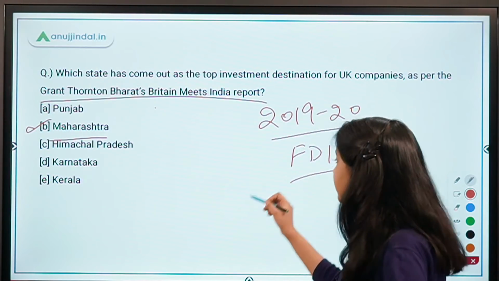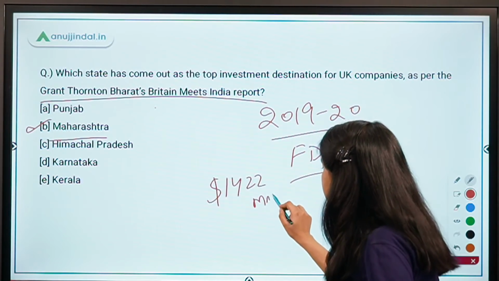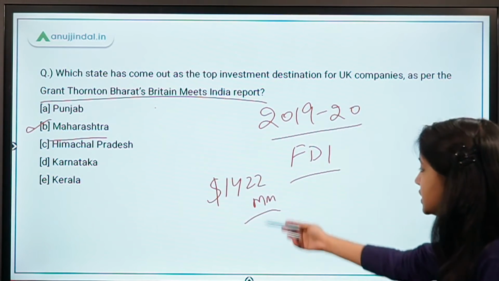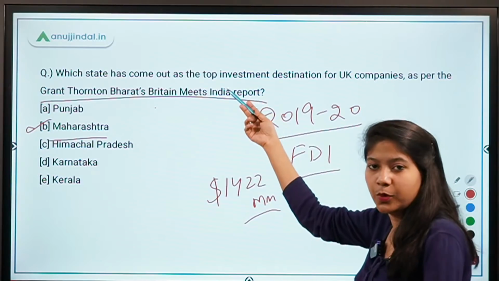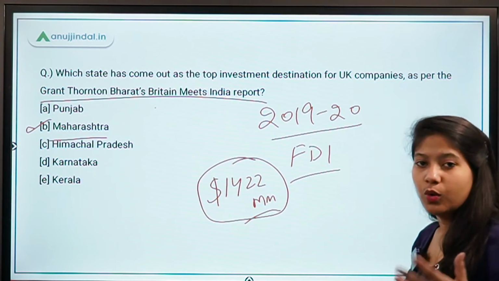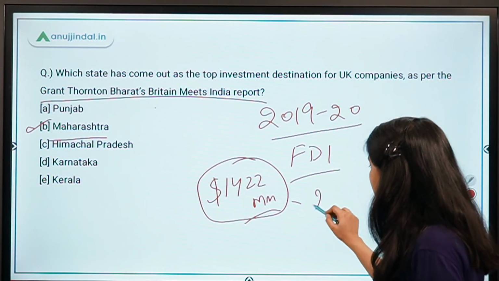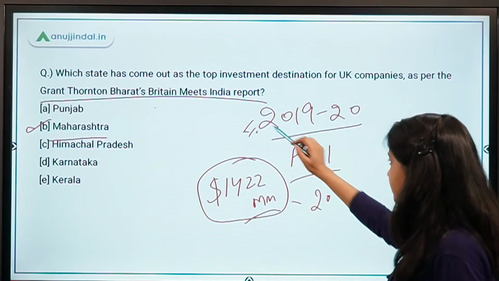Yes, absolutely right, Rishabh. It's $1422 millions. So this is the highlight of this report basically, that this much FDI inflow has India received from this country UK for 2019 to 2020.